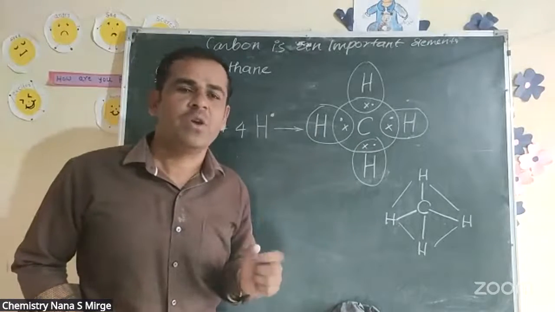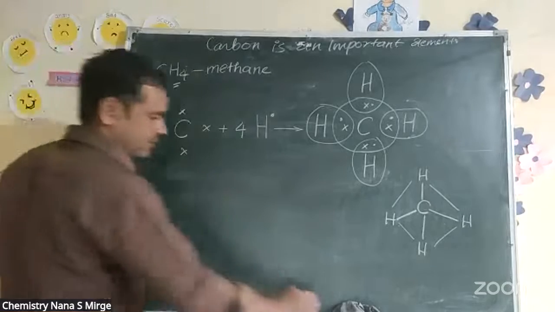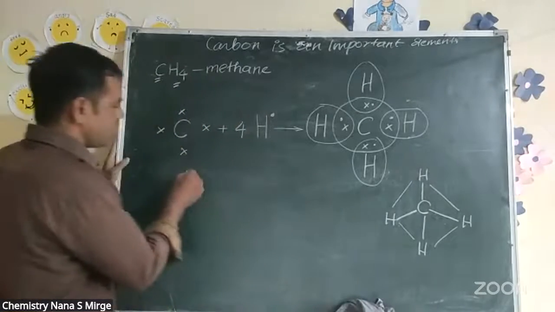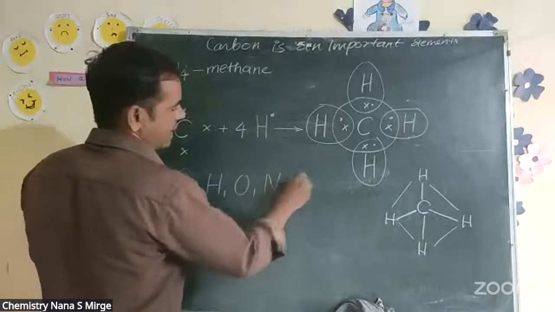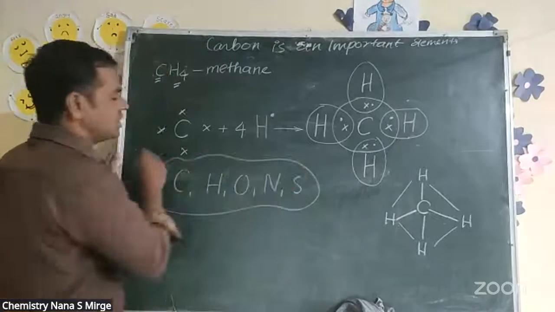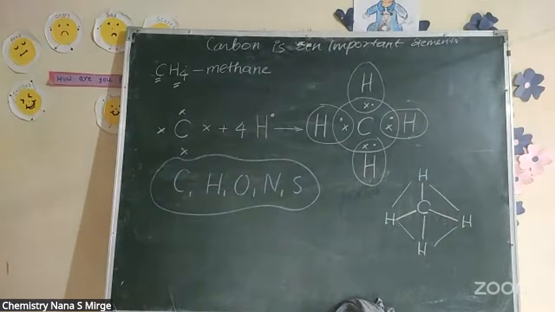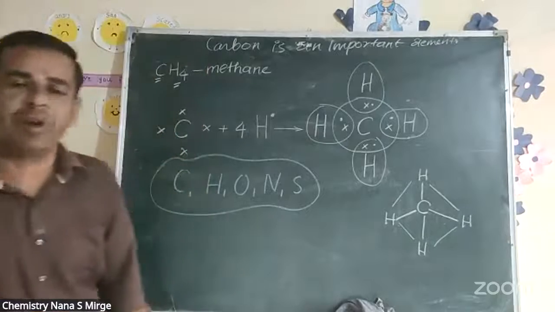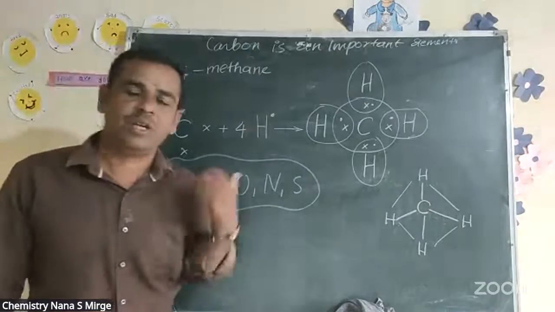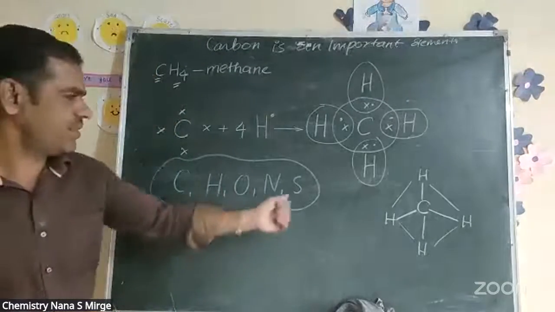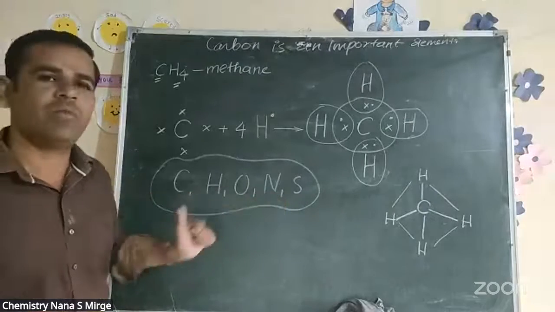Why not other elements? So look here, these elements: carbon, hydrogen, oxygen, nitrogen, and sulfur are essential elements to sustain life. If it is an organic compound, it will be made from these elements: carbon, hydrogen, nitrogen, oxygen and sulfur. Sulfur is very little, but these four are in very large amount.